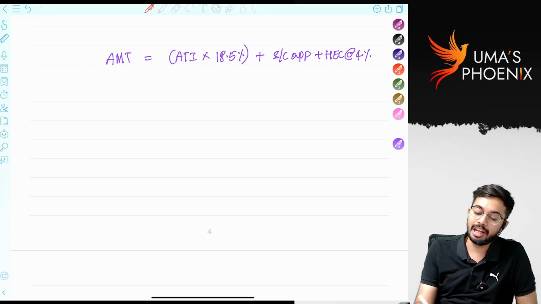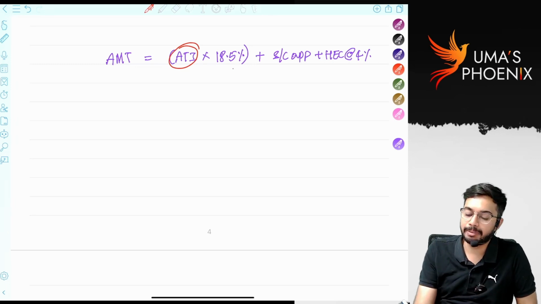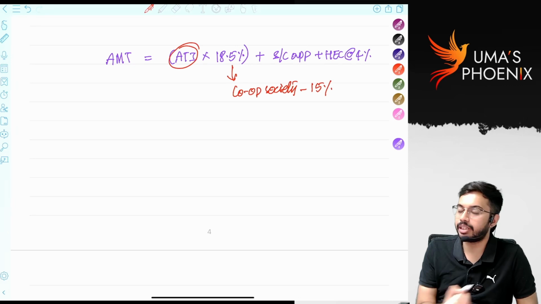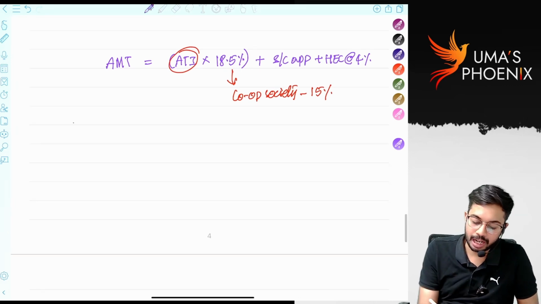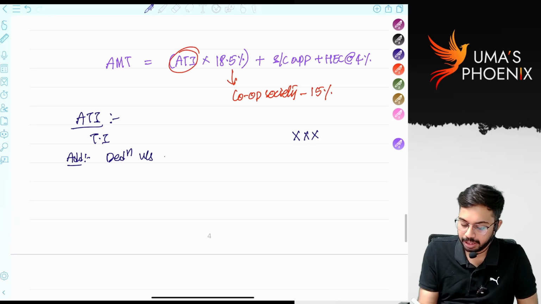Now, sir, how to calculate adjusted total income? This is the next question. 18.5% generally, but in case of cooperative society, we will apply only 15%. Adjusted total income into 15%. Next, how to calculate adjusted total income? You have to take total income. To total income, you need to add back deduction under section 10AA.